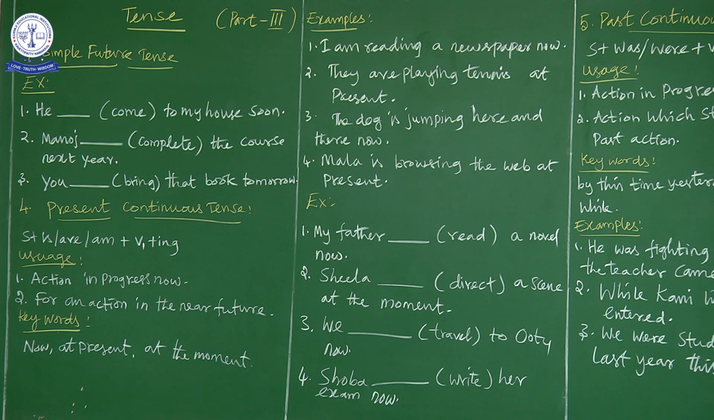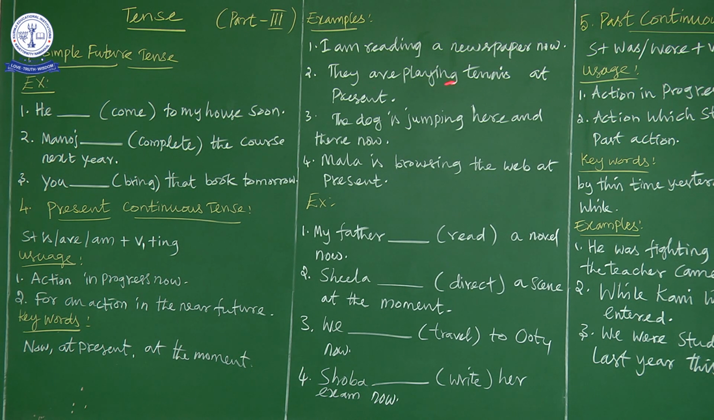Now let us see the usage. What is the usage? Action in progress now, and the second usage is for an action in the near future. The very important rule is action in progress now, that is at the time of speaking. What do you mean by at the time of speaking? The action which is going on at the time of a conversation. So keywords are now, at present, at the moment. Now let us move on to the examples.